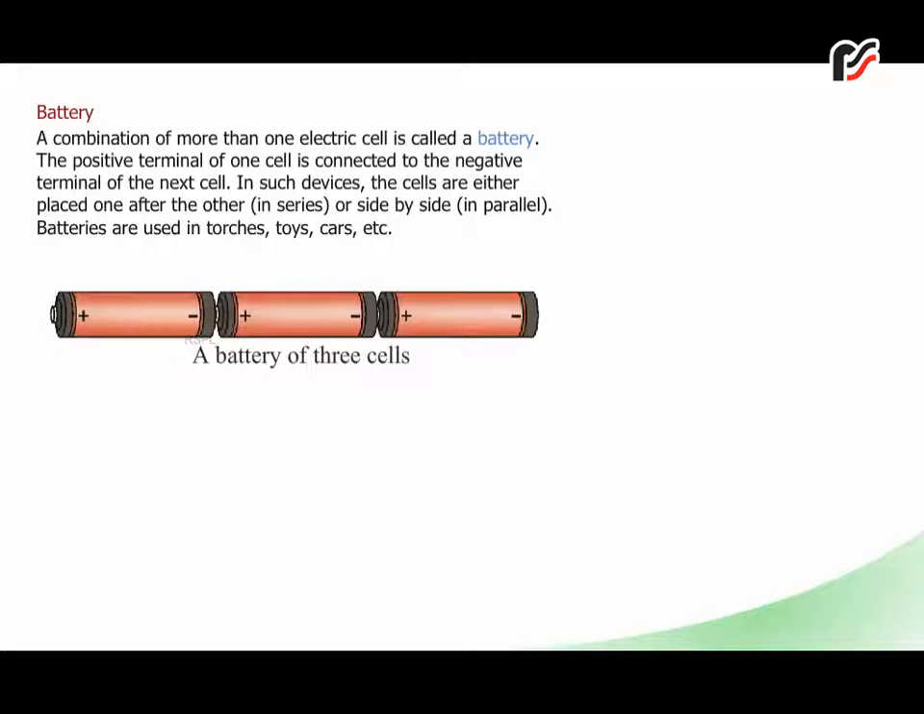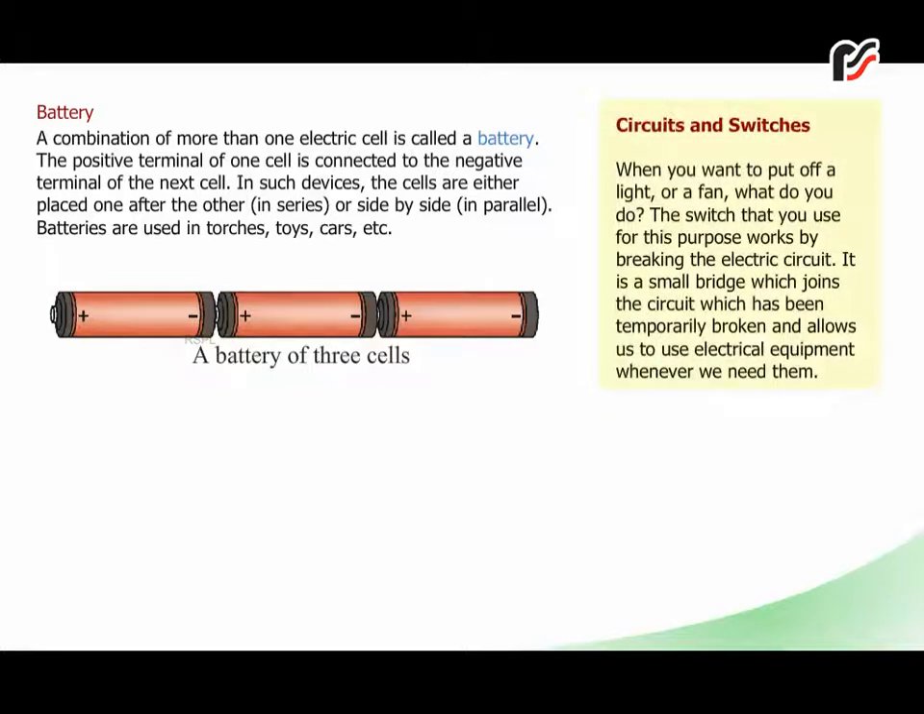The positive terminal of one cell is connected to the negative terminal of the next cell. In such devices, the cells are either placed one after the other in series or side by side in parallel. Batteries are used in torches, toys, cars, etc. Circuits and switches. When you want to put off a light or a fan, what do you do? The switch that you use for this purpose works by breaking the electric circuit. It is a small bridge which joins the circuit which has been temporarily broken and allows us to use electrical equipment whenever we need them.